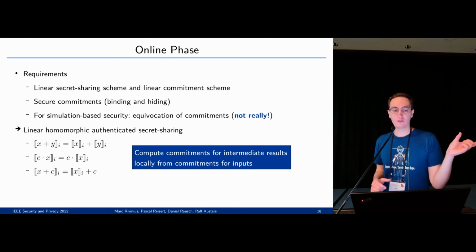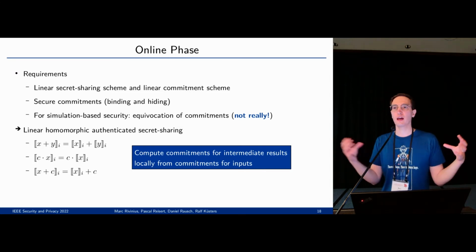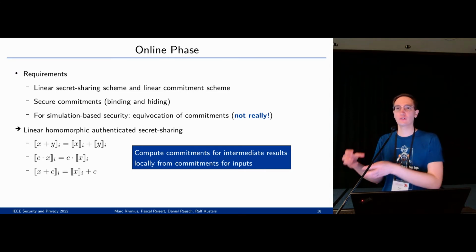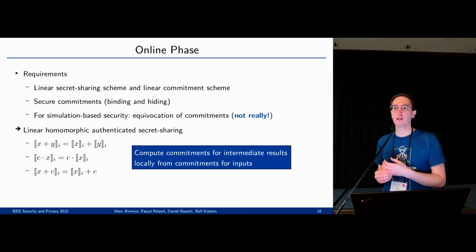So then you have a linear authenticated secret sharing scheme, so you can add up two authenticated shares to get an authenticated share for the sum, and so on. With this, you can compute the circuit gate by gate, at least now for the linear operations.